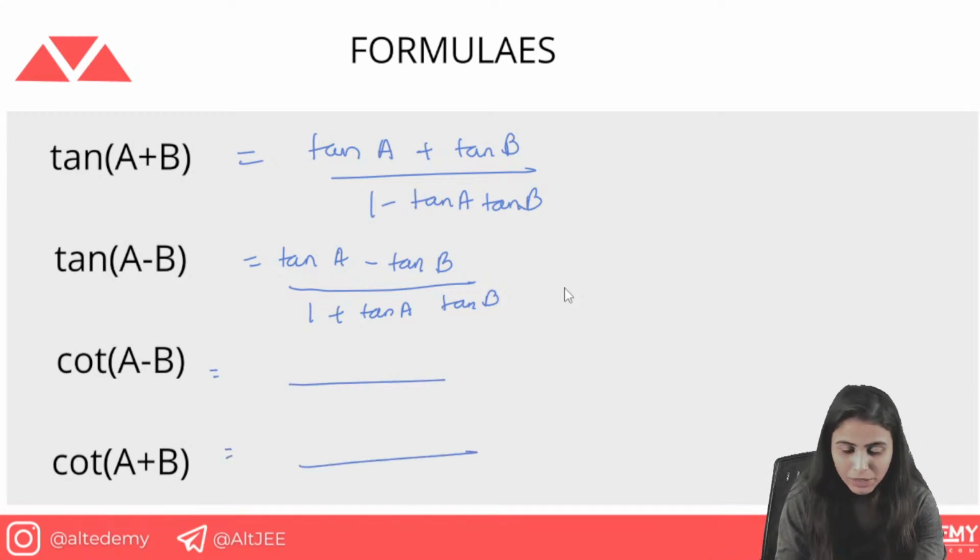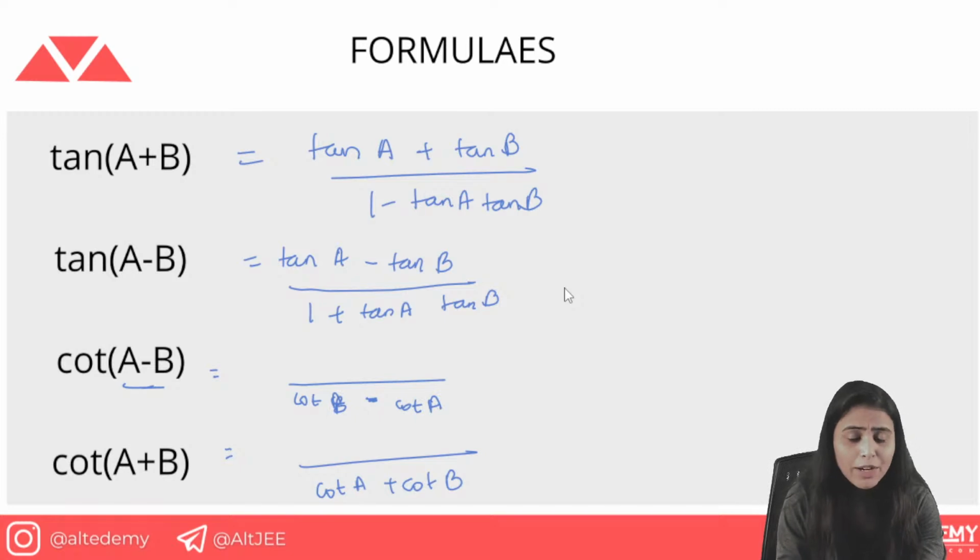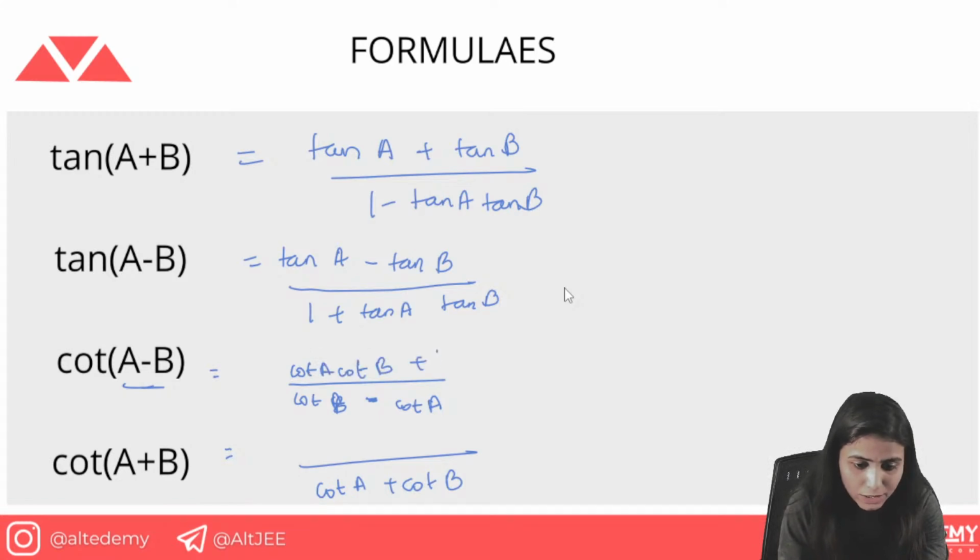For cot A plus B, in this there was tan A plus tan B in the numerator. So here you will use, in the denominator, cot A plus cot B. And in cot A minus B, it's going to be cot B minus cot A. Okay, and what is going to be the numerator? Just like here it was 1 plus tan A tan B, so it's going to be cot A cot B plus 1, and here it's going to be negative, so it's going to be cot A cot B minus 1.